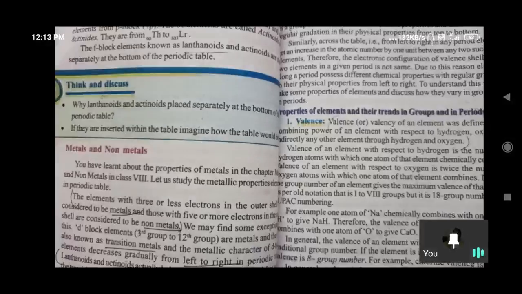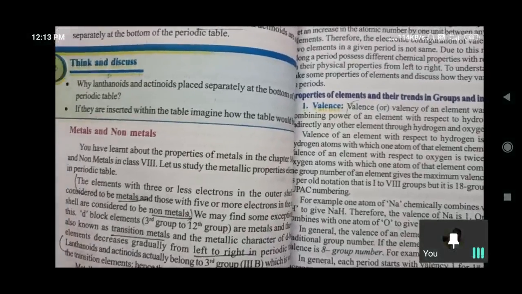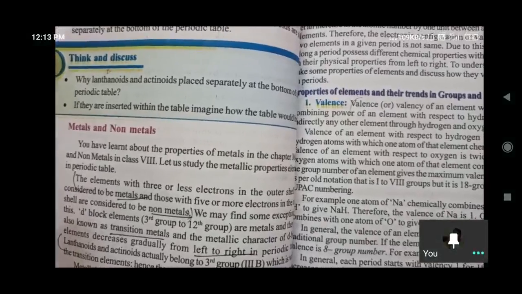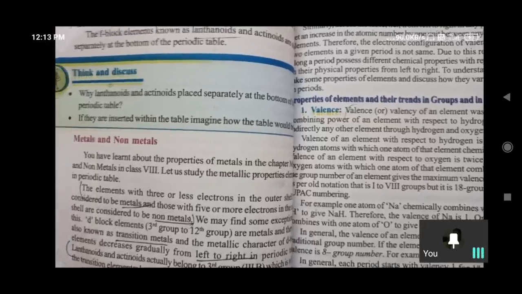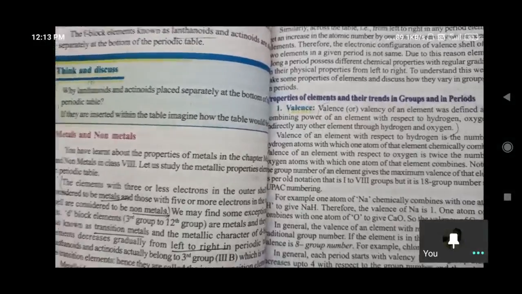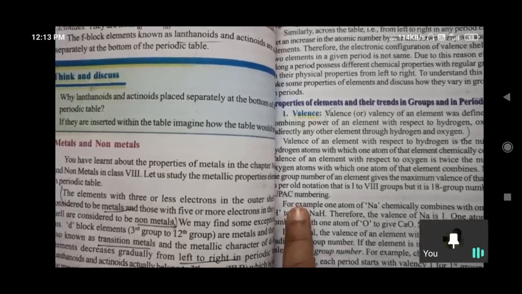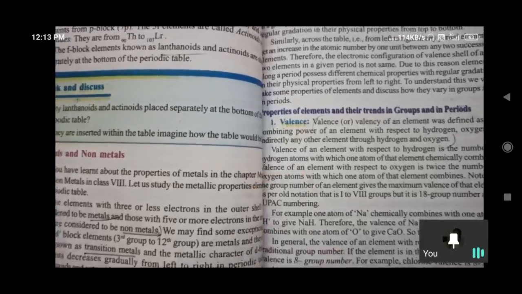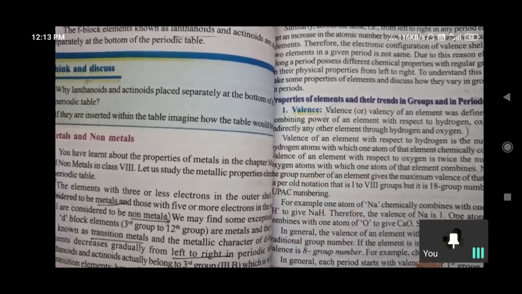Why? Because the valency of oxygen is how much? 2. So that's why we have to take the numbers twice at a time. So any element with valency 1, we take 2 to combine with one oxygen atom. In that manner we can understand the valency concept.